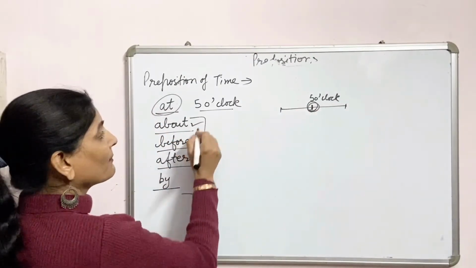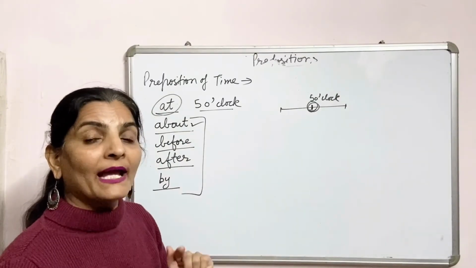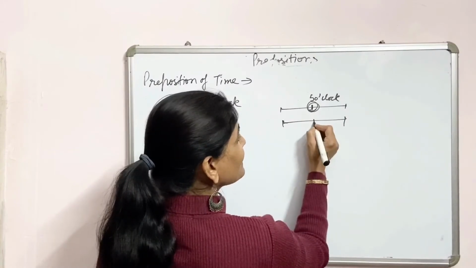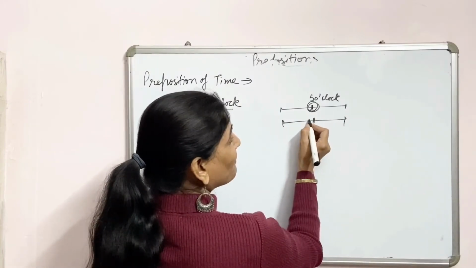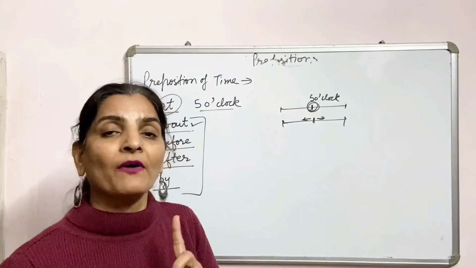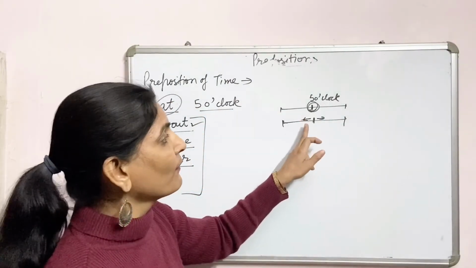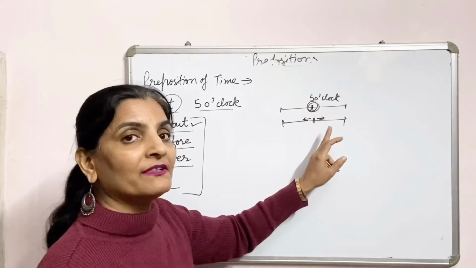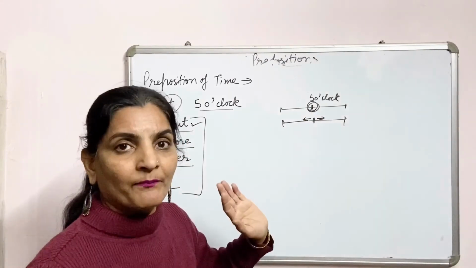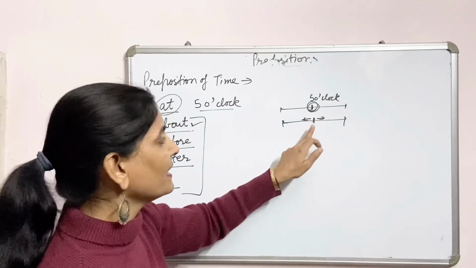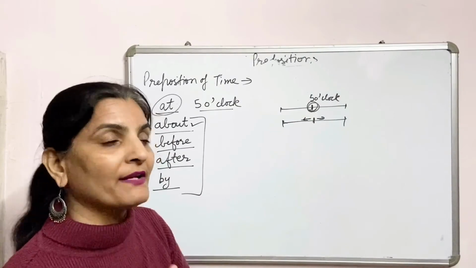If I say I'll reach about 5 o'clock, it may be before or it may be after 5 o'clock. It may be 4:30, 4:40, or it may be 5:10 or 5:15. Before and after are included in about 5 o'clock.